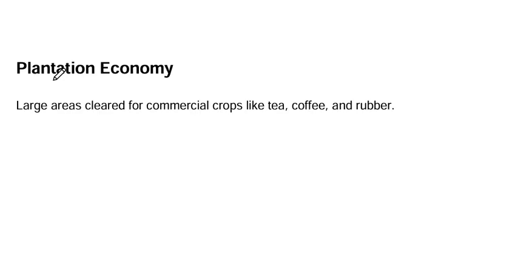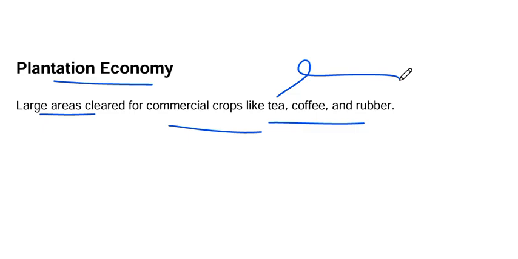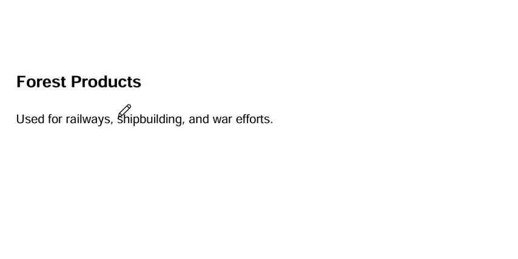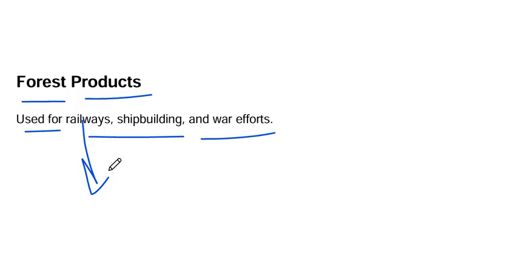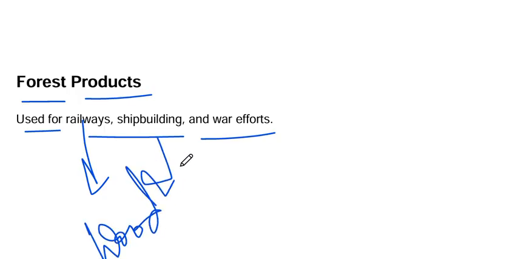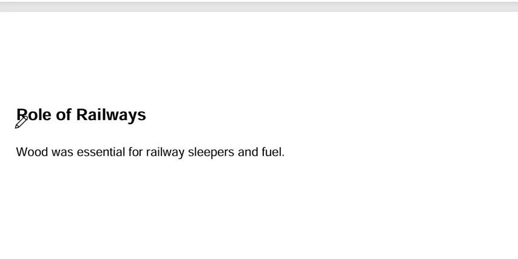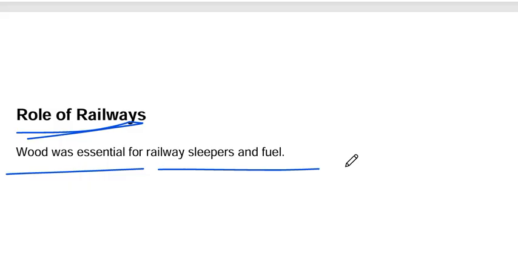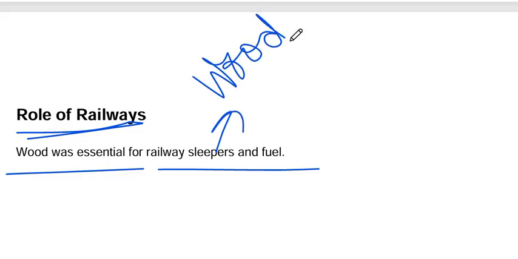Plantation economy. Large areas were cleared for commercial crops like tea, rubber, and coffee. Forest produce was used for railways, shipbuilding, and warfare. How does forest help in railways? Wood will be needed. For shipbuilding, wood will be needed. Many other things will also be needed, but I'm just giving you the example of wood. Role of railways: wood was essential for the railways, sleepers, and fuel. As I told you, wood is important everywhere.